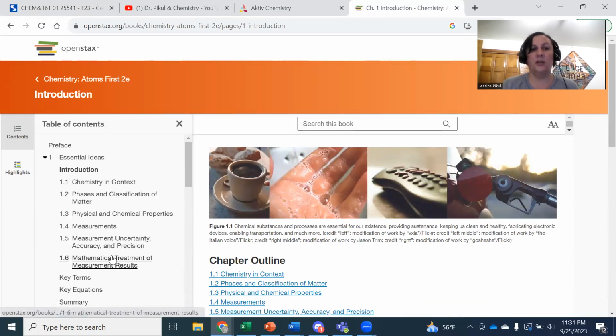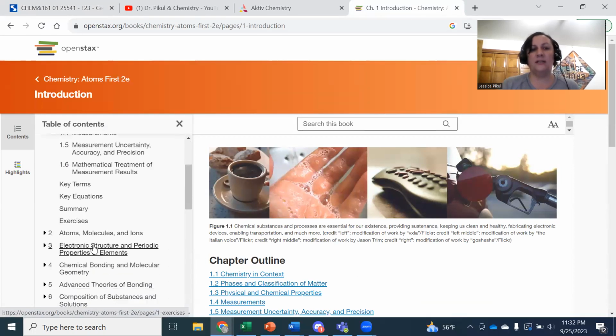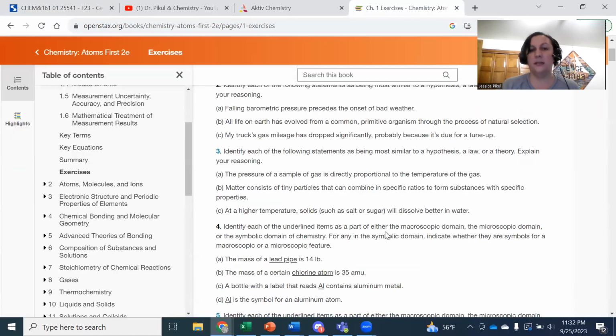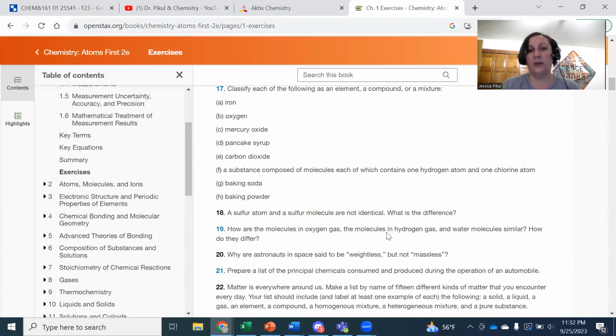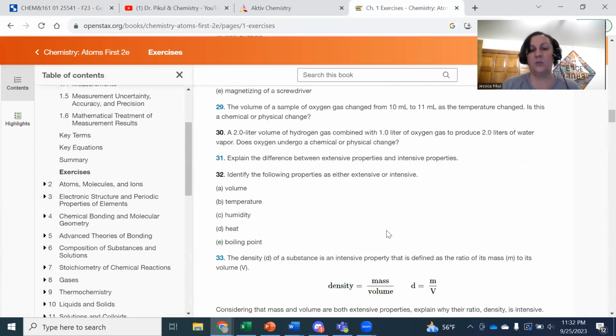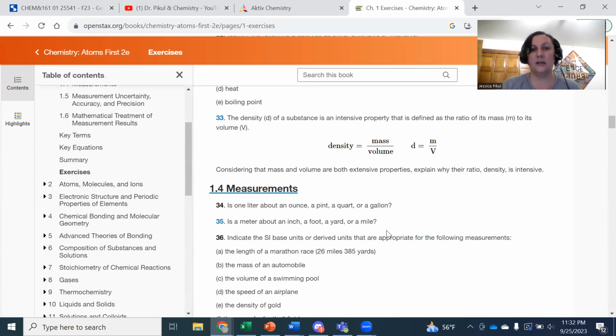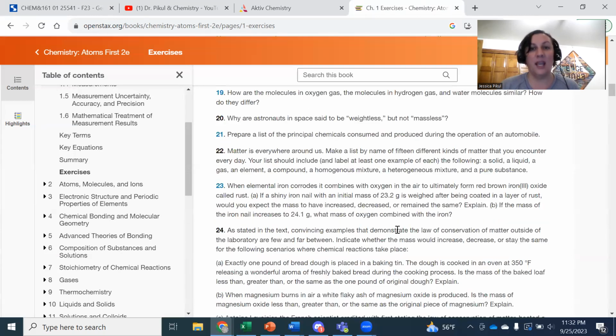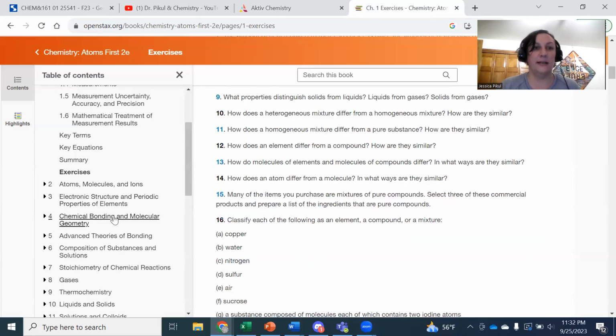We'll be doing chapter 1. There'll be the chapter contents, and there'll also be end of chapter problems, which I recommend working through, and I'll have some recommendations on those as well in our class content. It's a really great book for the price tag. It's not my favorite, but I really like it for this class, and I think it hits most of the time the right level for teaching Gen Chem, and it's really accessible, which I like a lot.